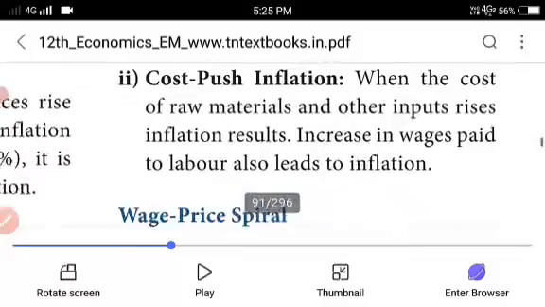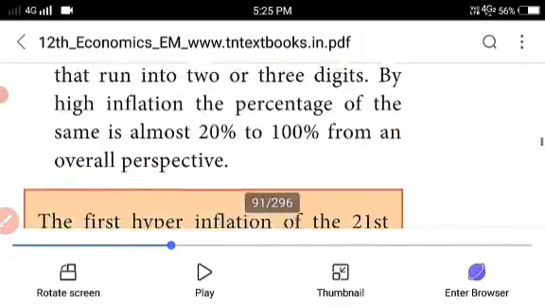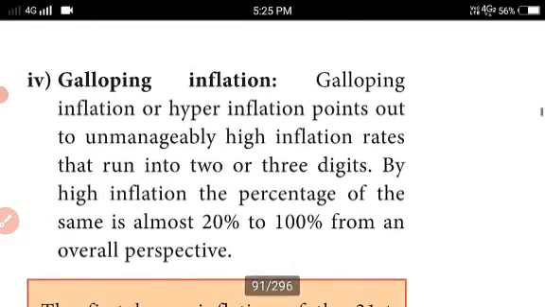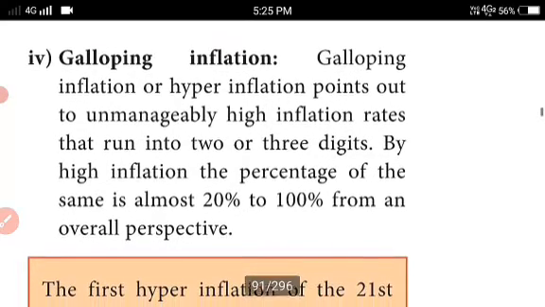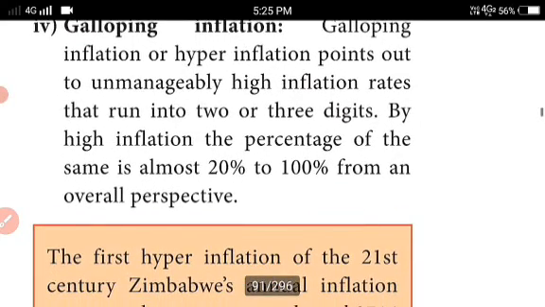Then galloping inflation. Galloping inflation is not like creeping, walking, running. Galloping inflation, or hyperinflation, points to an unmanageably high inflation rate that runs into 2 or 3 digits.